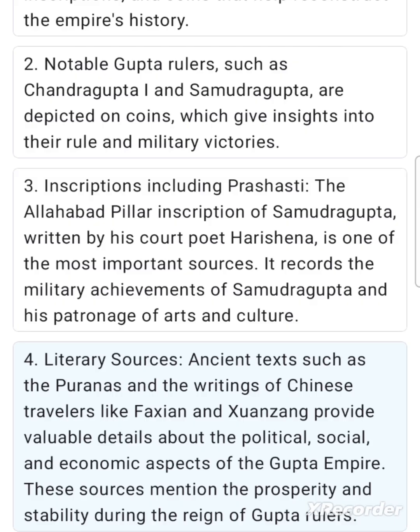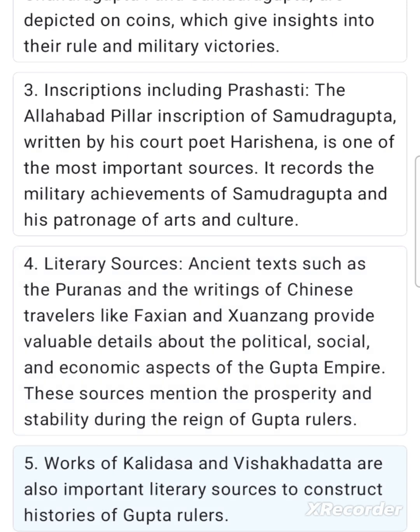4. Literary sources. Ancient texts such as the Puranas and the writings of Chinese travelers like Faxian and Xuanzang provide valuable details about the political, social, and economic aspects of the Gupta Empire. These sources mention the prosperity and stability during the reign of Gupta rulers. 5. Works of Kalidasa and Vishakhadatta are also important literary sources to construct histories of Gupta rulers.